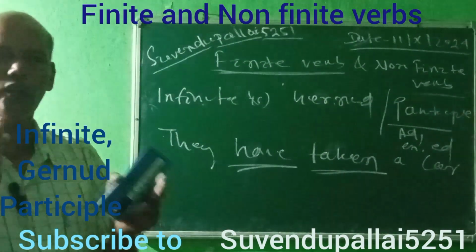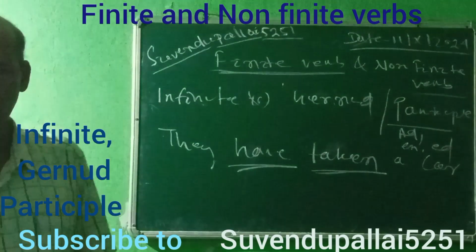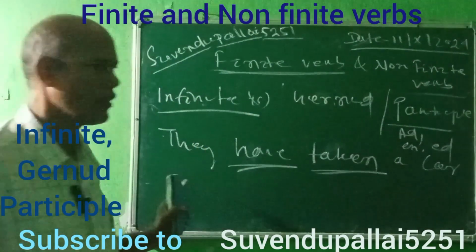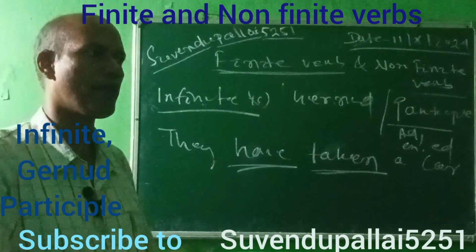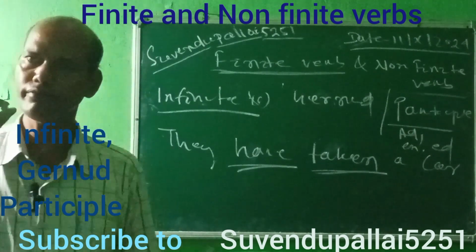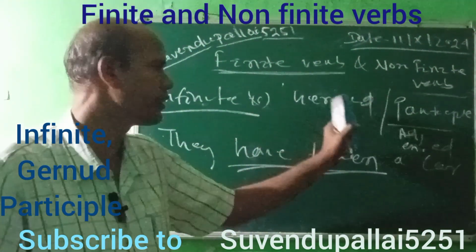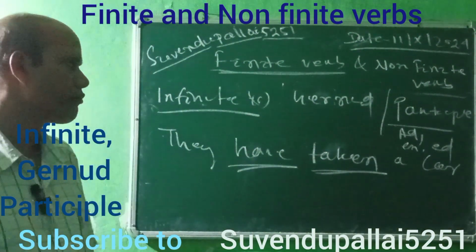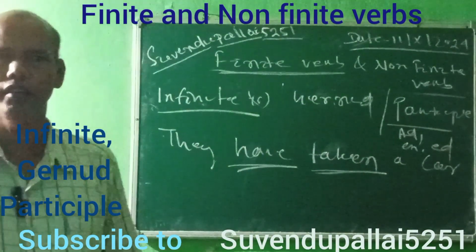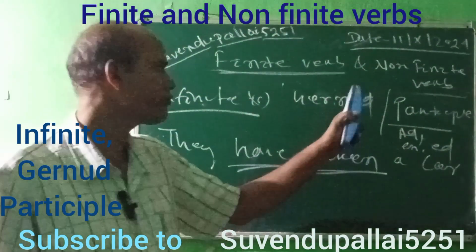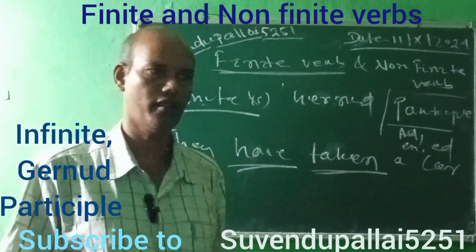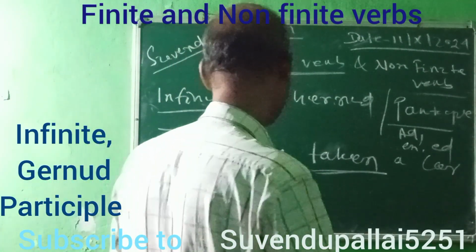When there is to or without to plus infinitive, that is the infinitive category. In the case of a non-finite verb, when there is ing, that is called a gerund. In the case of adjectives, en or ed or the third form of the verb, in the third category of non-finite verb, that is called participles.